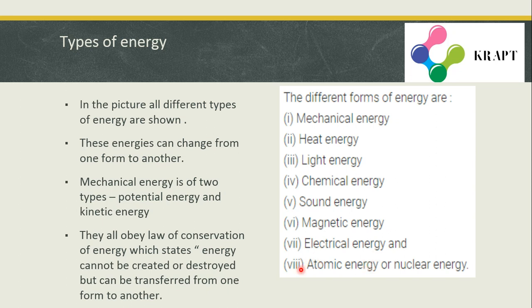Now let us move to the last form of energy, which is atomic energy or nuclear energy. There are some heavy metal atoms which are radioactive, like uranium or thorium. Sometimes they split into two, or two atoms join to become one atom.